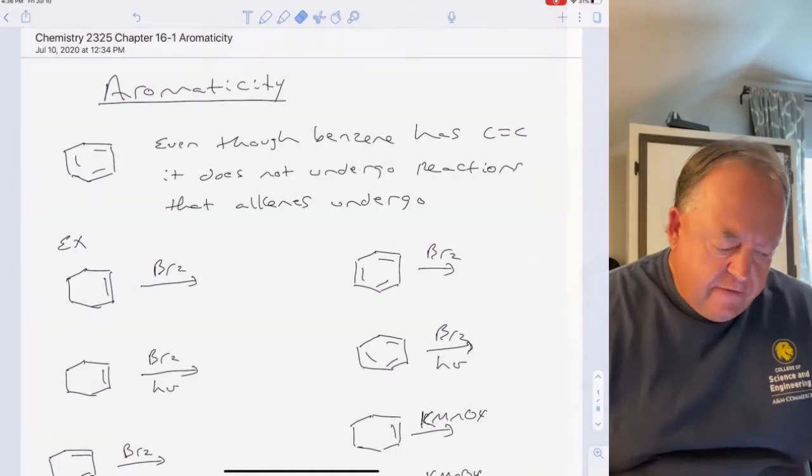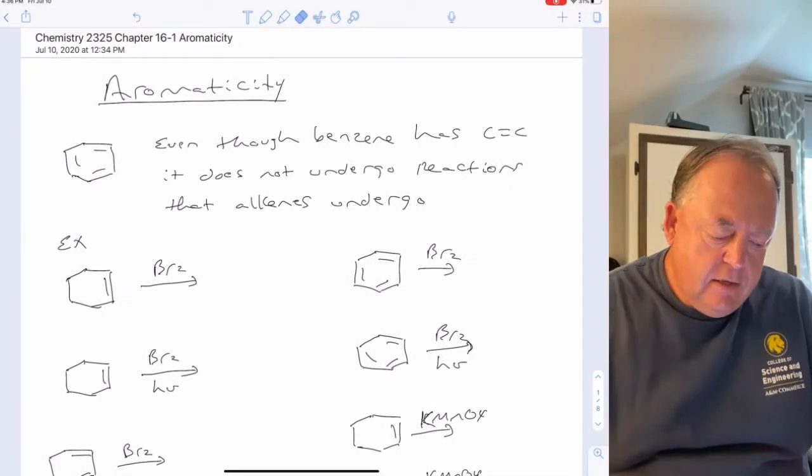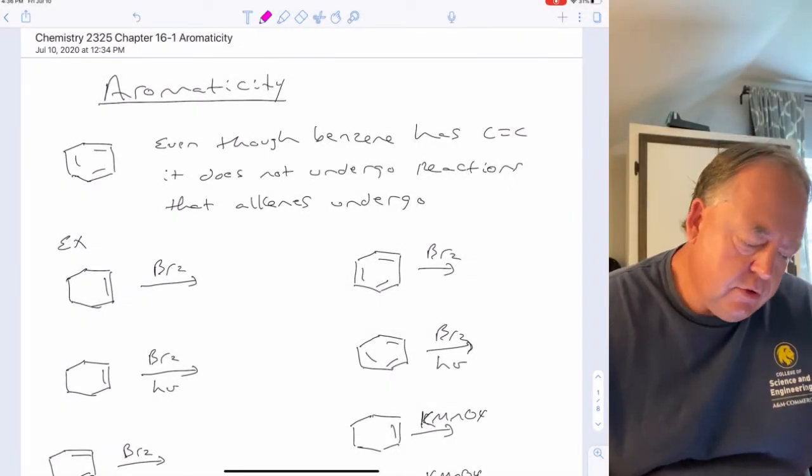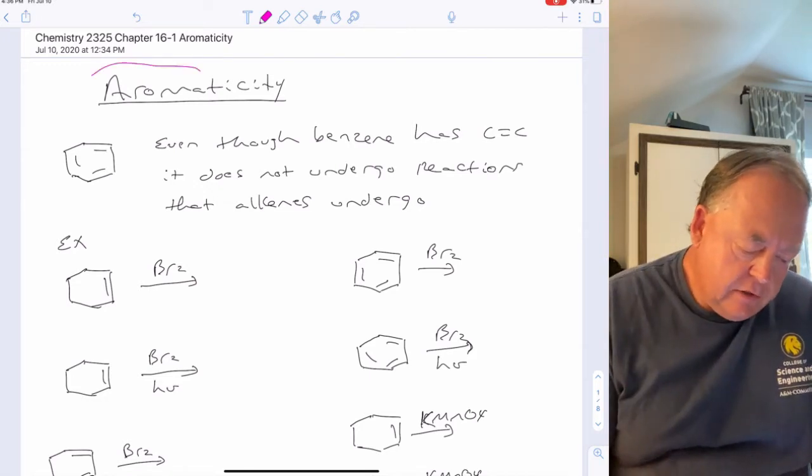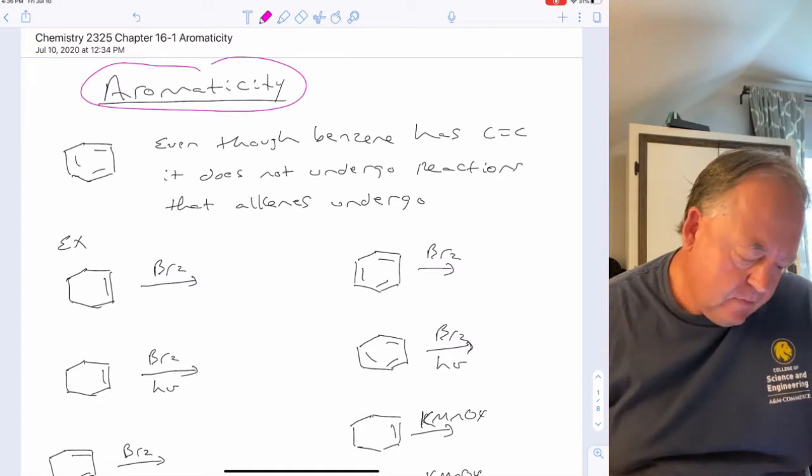So this will be the first lecture over chapter 16. There'll be 3 lectures over chapter 16. In this first lecture, we're going to cover this concept of aromaticity.